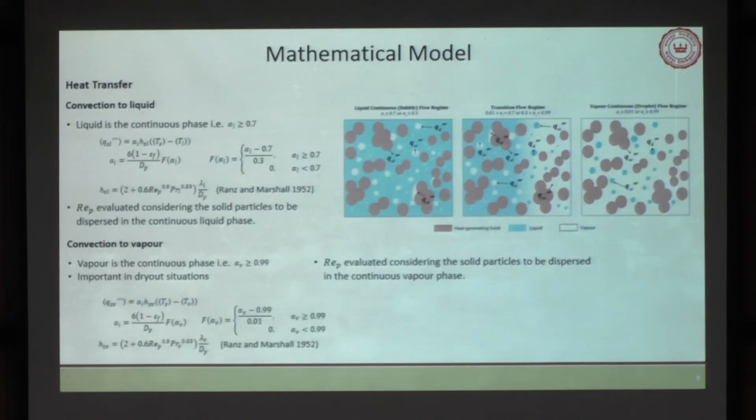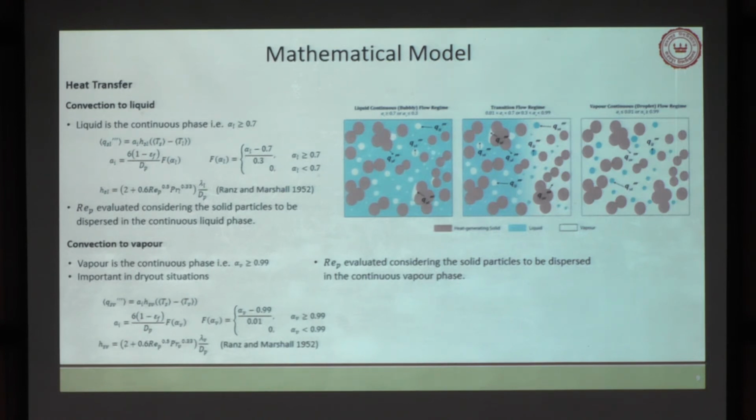And then if you come to the heat transfer term, solid to liquid convection is one and solid to vapor convection is one. Again, that is based on these flow domains, and you can use the famous Ranz-Marshall model for that.